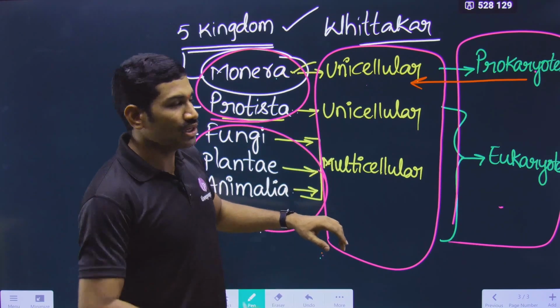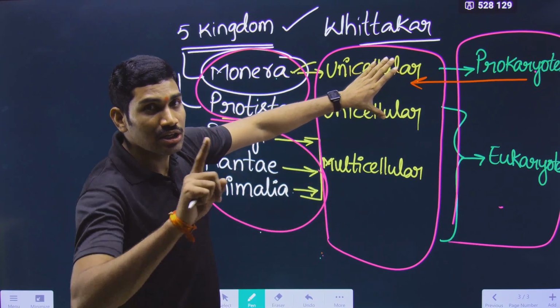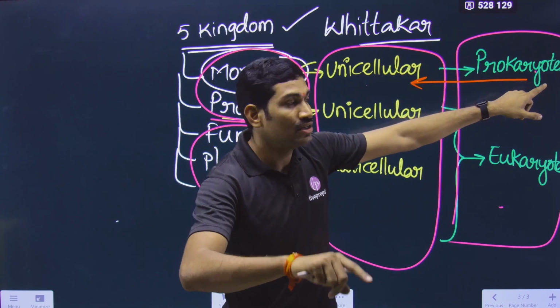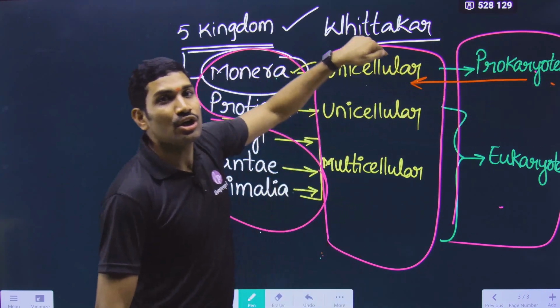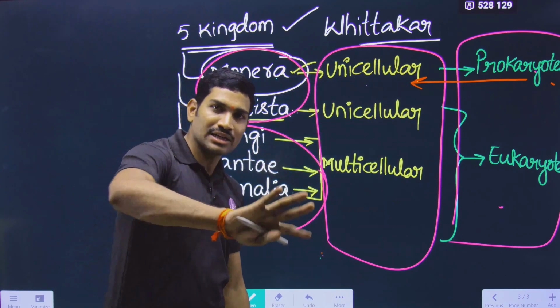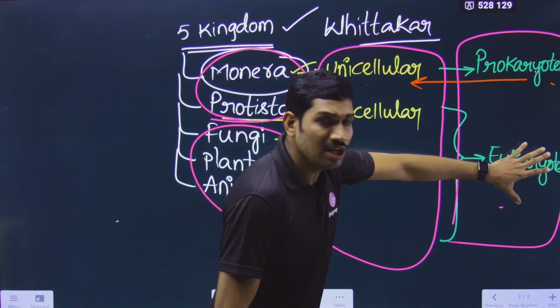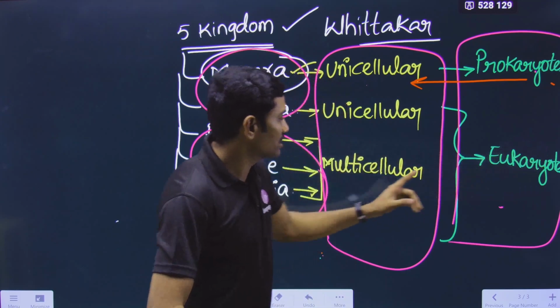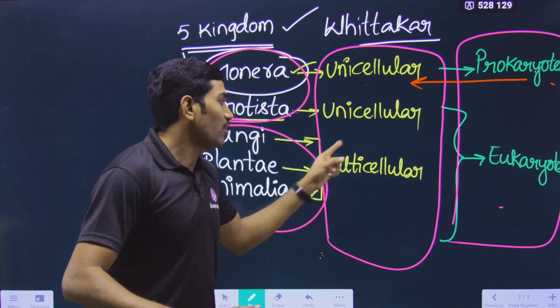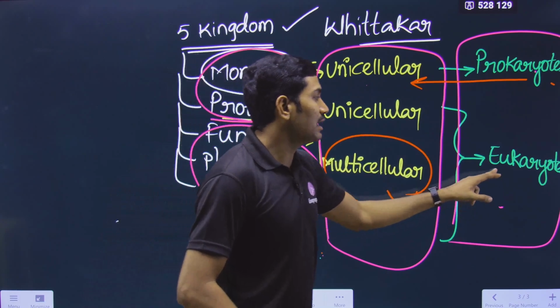Okay, what is the overall conclusion? All unicellular organisms are not prokaryotes, but all prokaryotes are unicellular organisms. This is one important point. Next point: all eukaryotes are not multicellular, but all multicellular are eukaryotes.